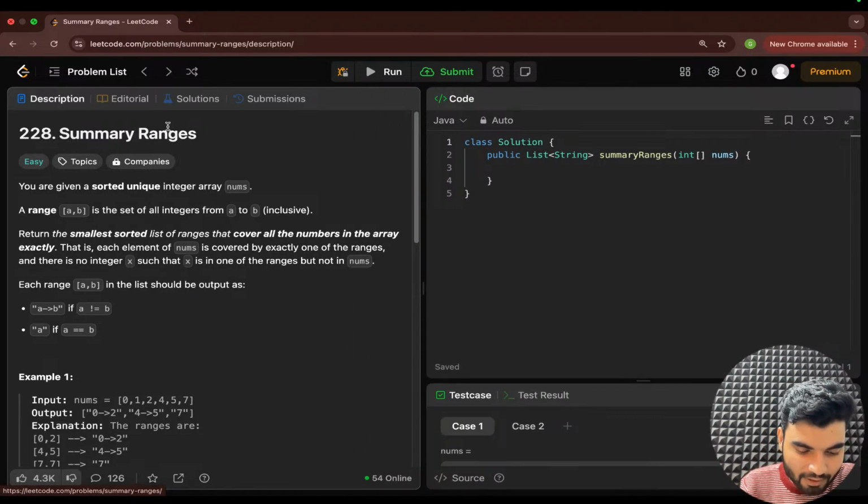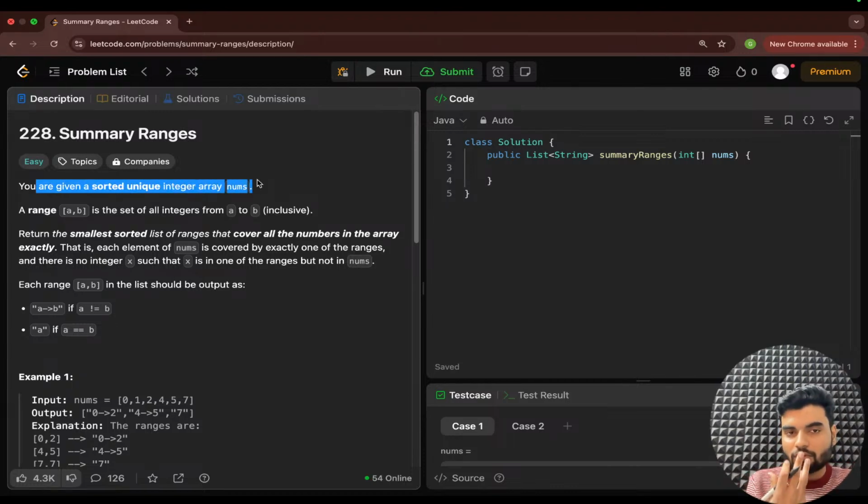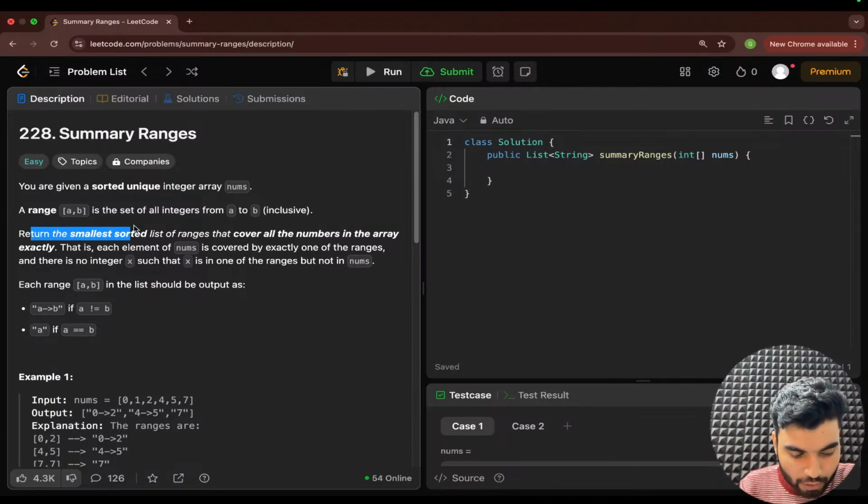So basically what they're saying, you're given a sorted unique integer array nums. So we will have a nums array that is already sorted. Makes sense. Cool. Now a range A to B is the set of all integers from A to B inclusive. Inclusive means they're included, right? So A to B range means every element you will have there. Nothing is missing. Cool.